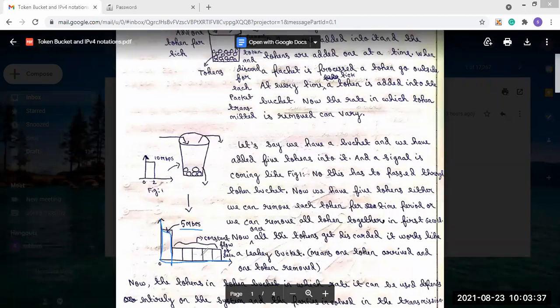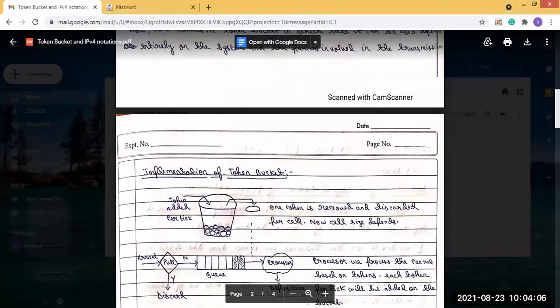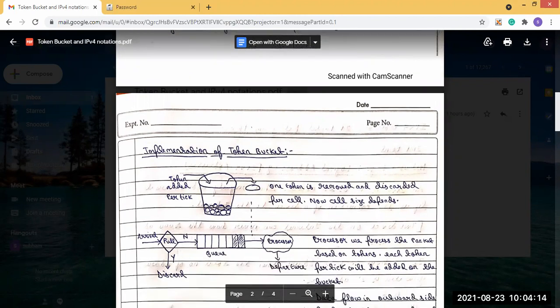Now, at which rate the tokens in the token bucket can be used depends entirely on the system. That means the rate at which we can use them is entirely dependent on the system and the parties involved in the transmission. So this is the token bucket algorithm concept. Now we will see the implementation of it, the same as what we have seen for the leaky bucket algorithm.